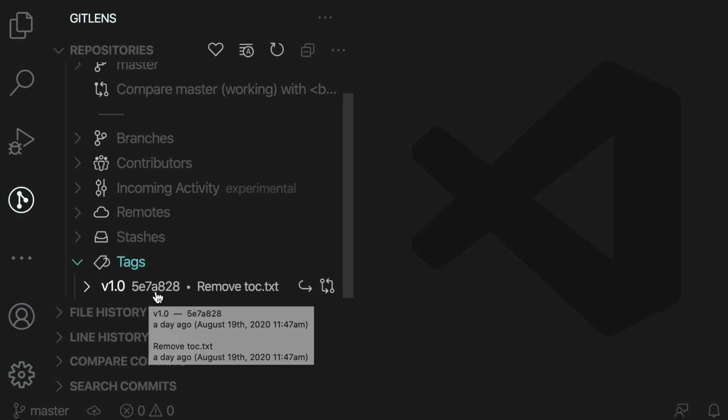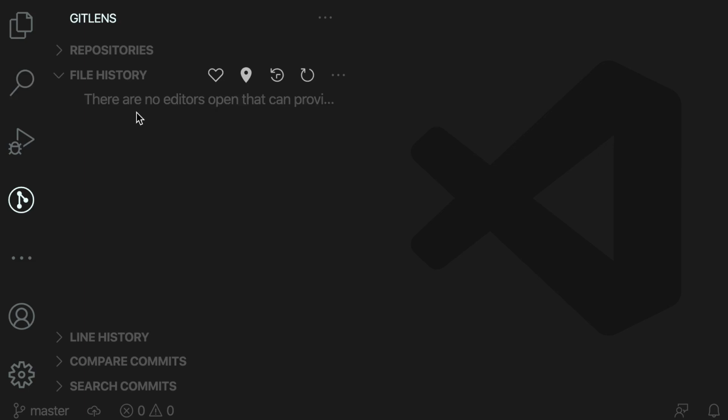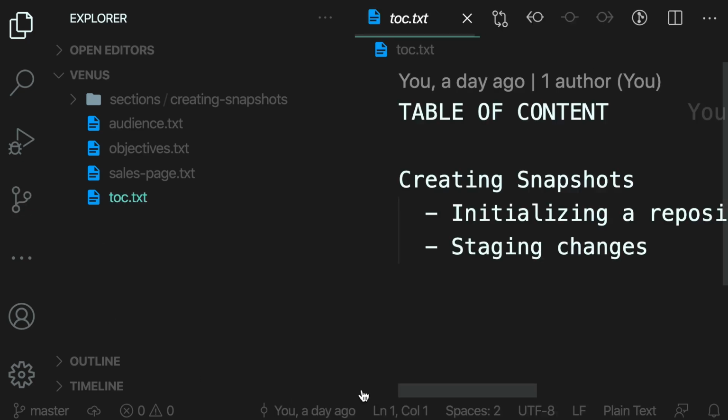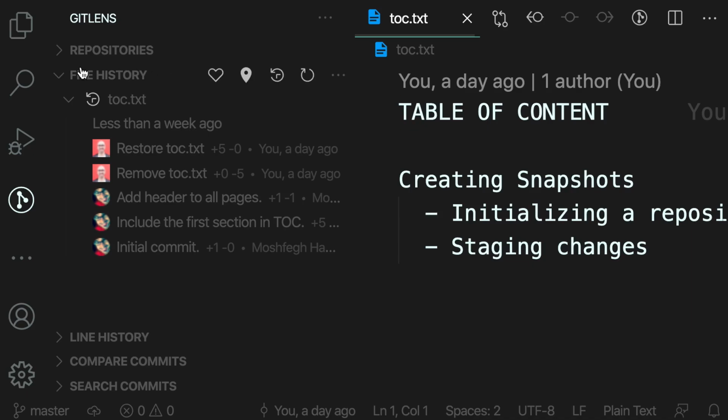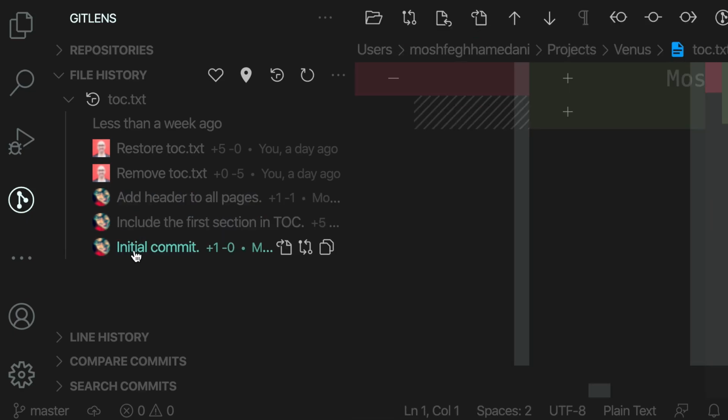Now, let's look at some file history. So this file history panel works when we have a file open in the editor. So I'm going to open our table of content file. Now back to GitLens. In the file history panel, we can see all the commits that have touched this file. Once again, if we click on any of these commits, we can see the lines that were added or deleted.